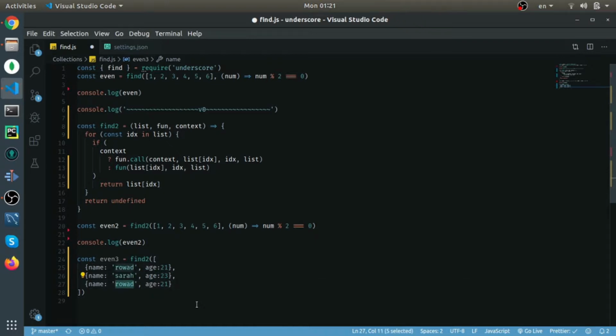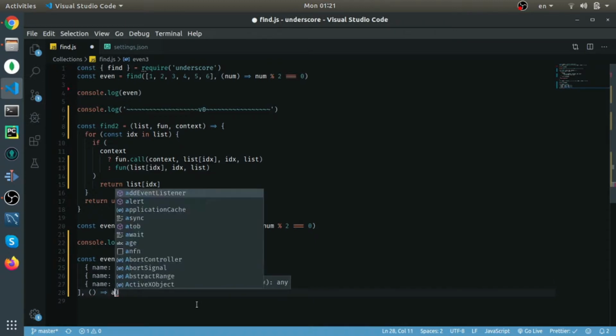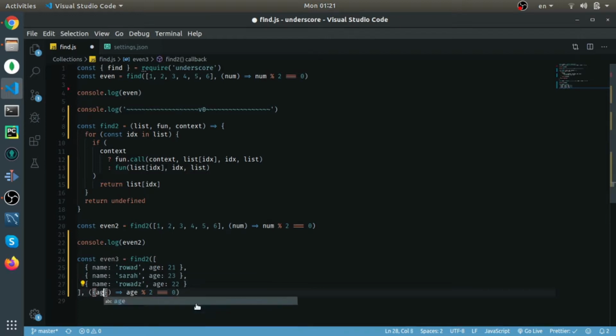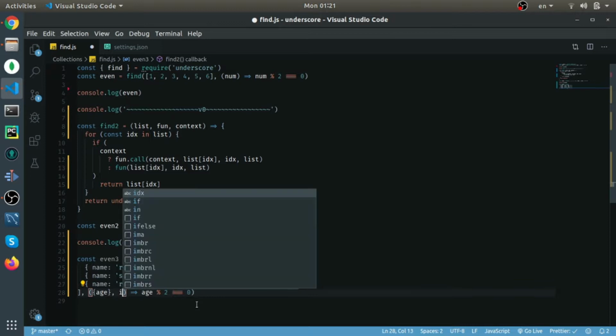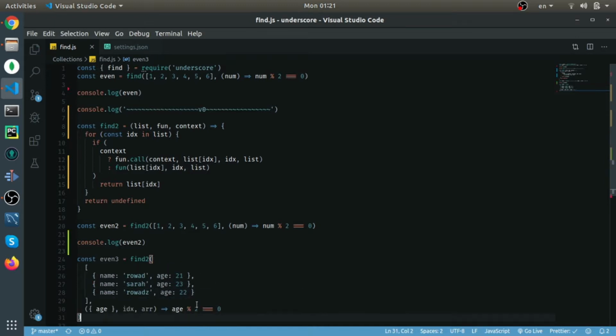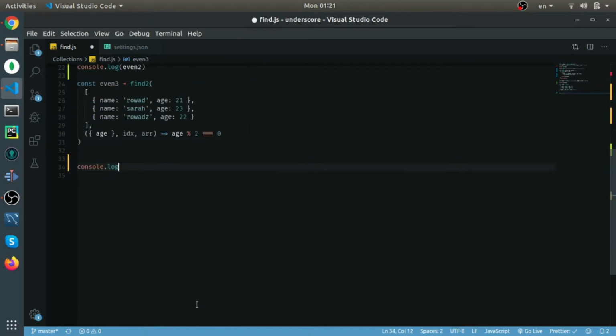The third one is Ruwad's, and the age 22. And I want to find the even age. So I'll return age mod 2 equals 0, triple equals. So first thing, from each object I will destructure the age, and then the second argument will be the index. The third one will be the array itself. Now console log even3.